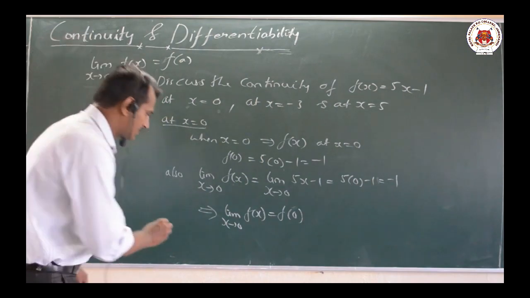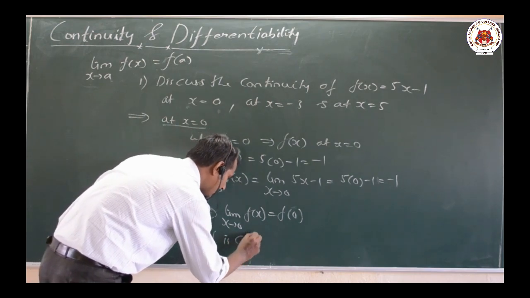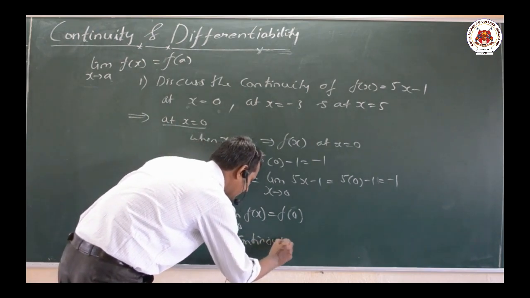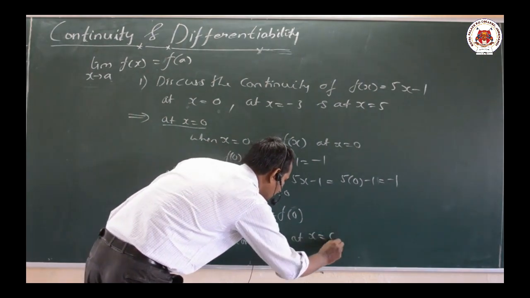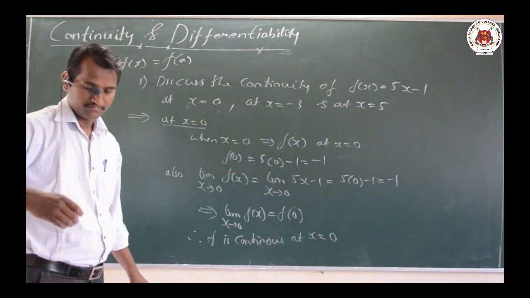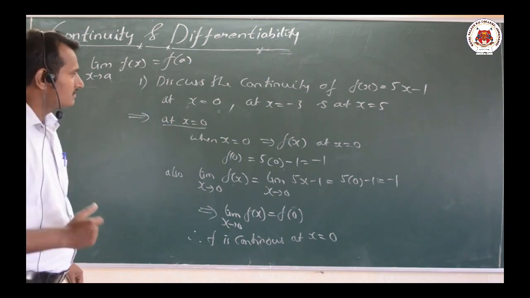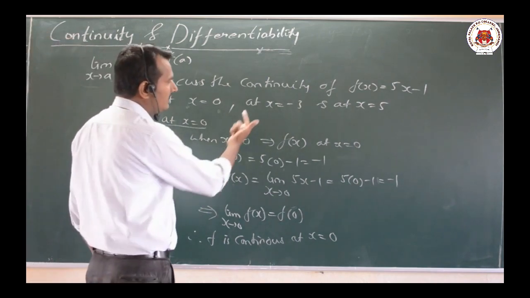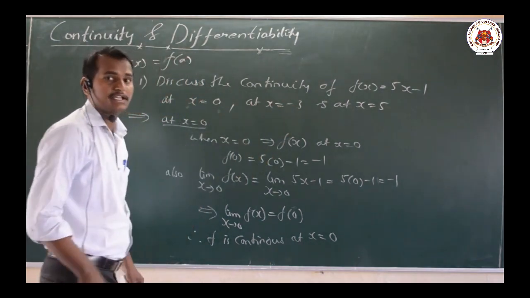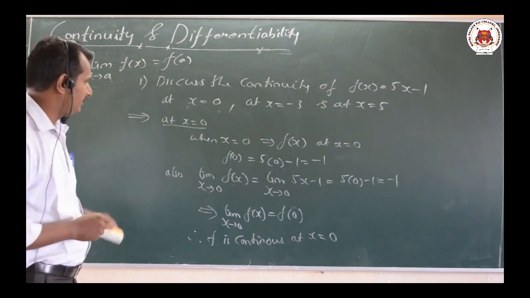Therefore f is continuous at x equal to 0. That is a very simple topic. At x equal to 0 it is continuous. Now let us move on with the next thing, at x equal to minus 3. At x equal to minus 3 we shall discuss its continuity.